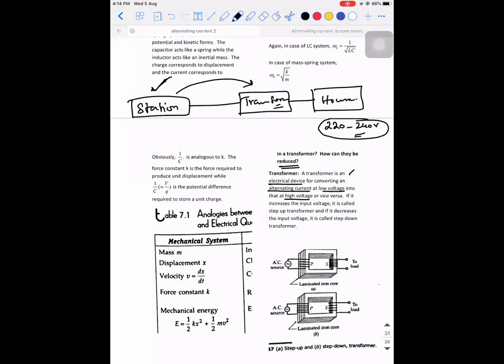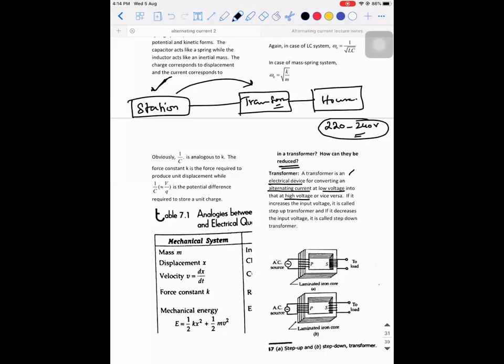So what is the work of a transformer? The work of a transformer is to step down. This is technically called step down. It is used to step down or step up. When I say step down, it is going to decrease the value of the input voltage. When I say step up, it is going to increase the value of the input voltage.